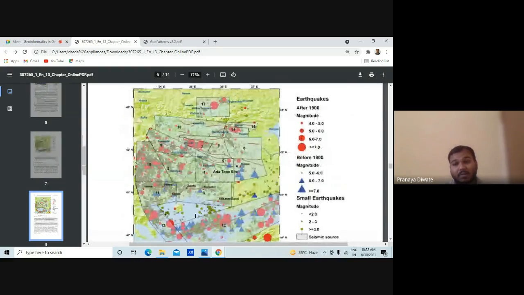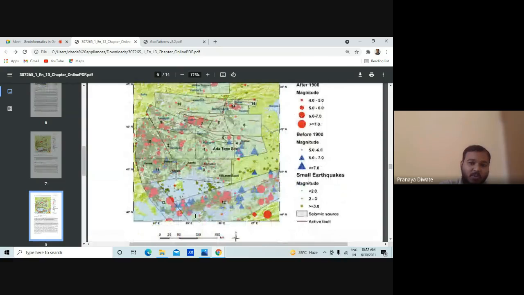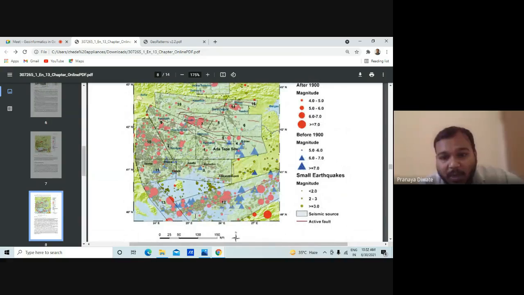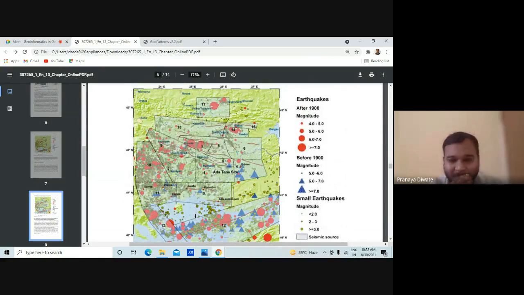So this is again a data set which has a seismic source model, meaning from where the earthquake originates, what is the seismic source of that particular area. Seismic source means sometimes you have an earthquake at one place which is propagated from another place, so you don't have an idea about which place it propagated from.